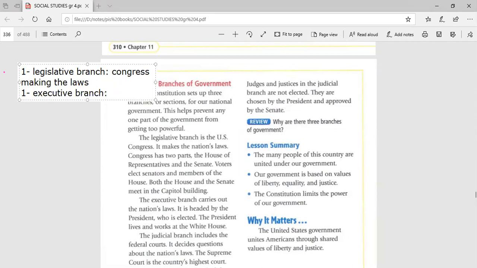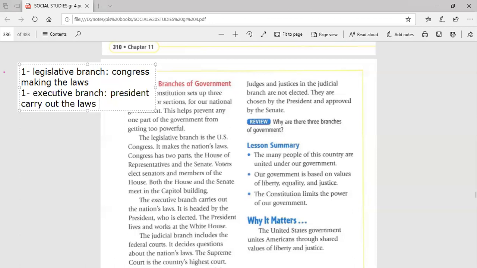The executive branch is held by whom? It is held by the President of America, and he is responsible for carrying out the laws. What is the meaning of carry out the laws?